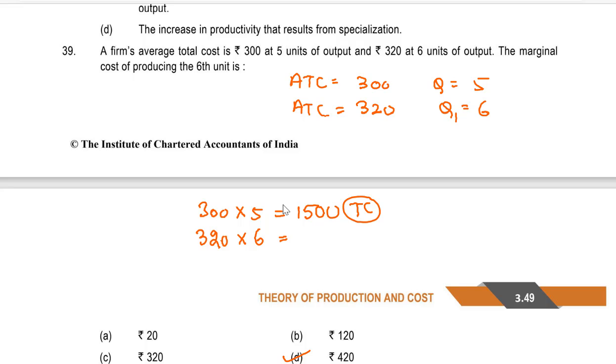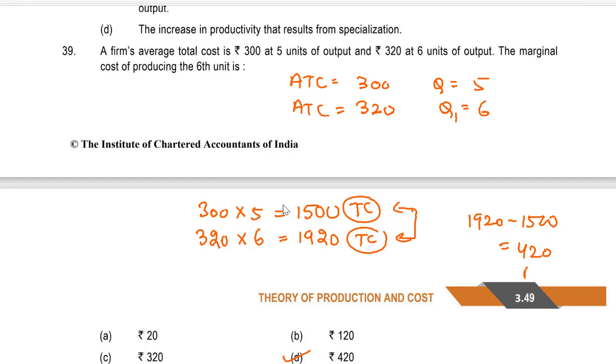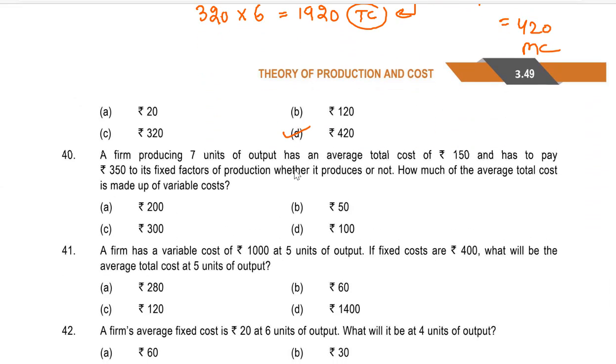This will give you 1920. This is the total cost. The difference between these two, 1920 minus 1500, is 420, and this is the marginal cost of producing an additional unit, that is the 6th unit. I believe you understood. Let us see question number 40 now.